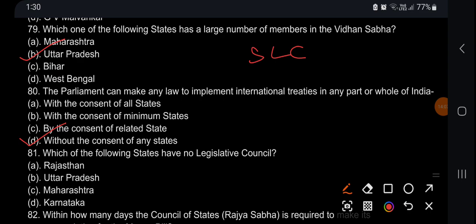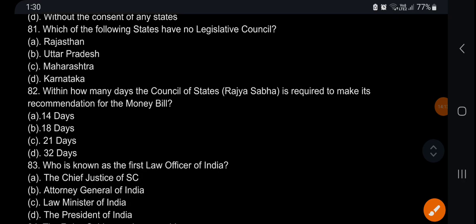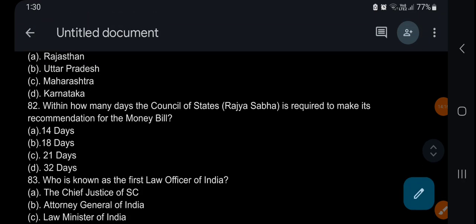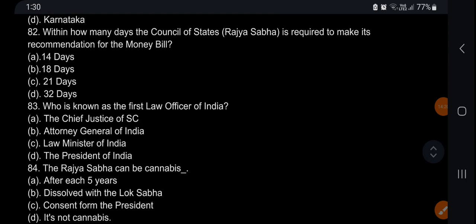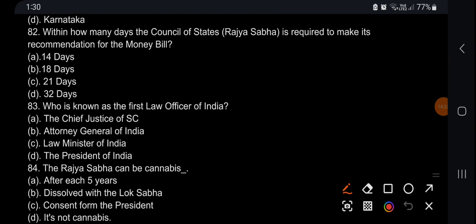Which of the following states has no legislative council? Rajasthan doesn't have one. Within how many days is the Council of States, Rajya Sabha, required to make its recommendation for the money bill? 14 days.